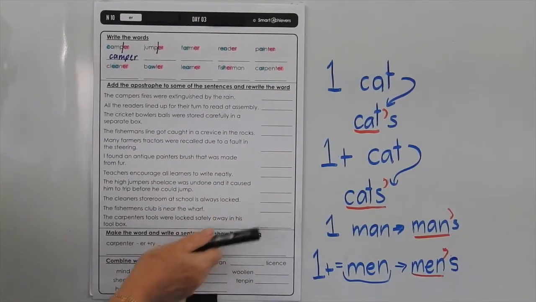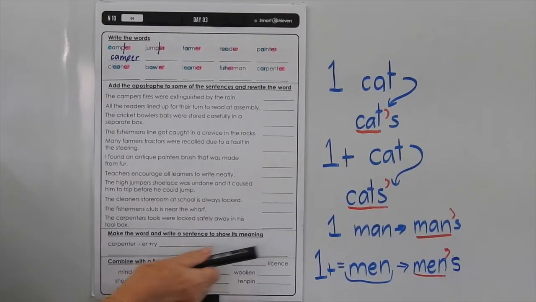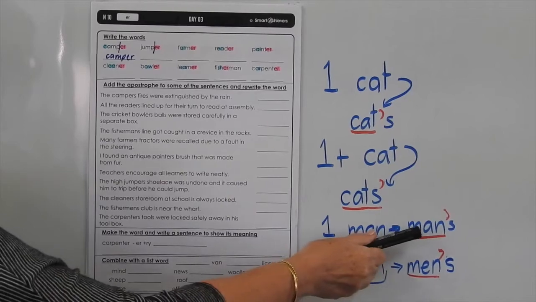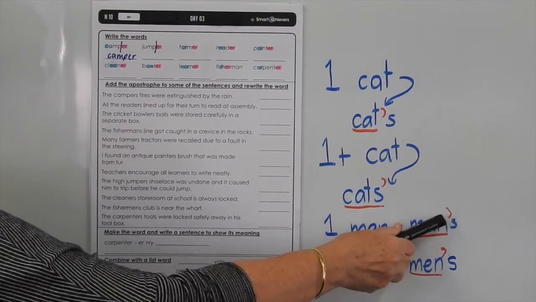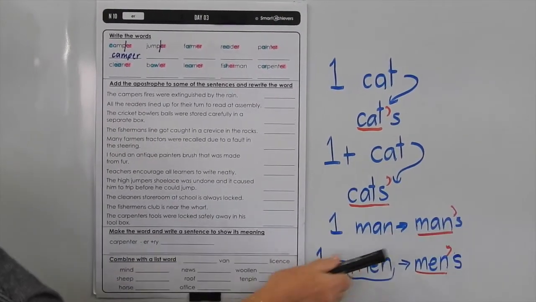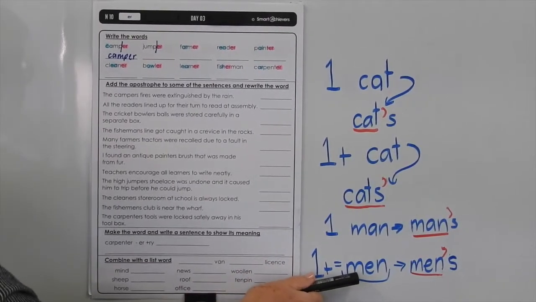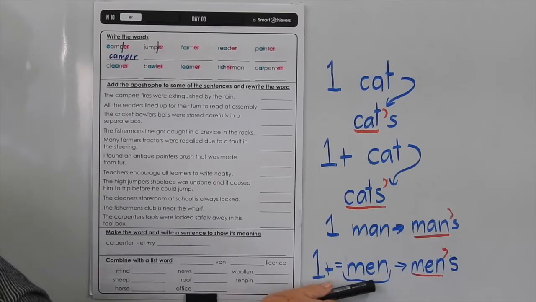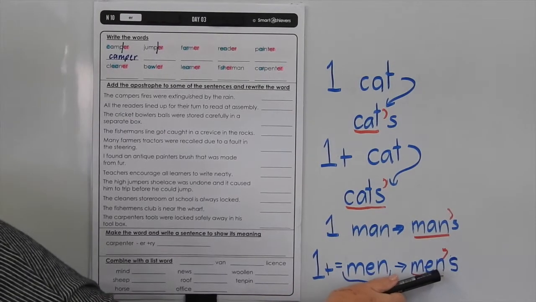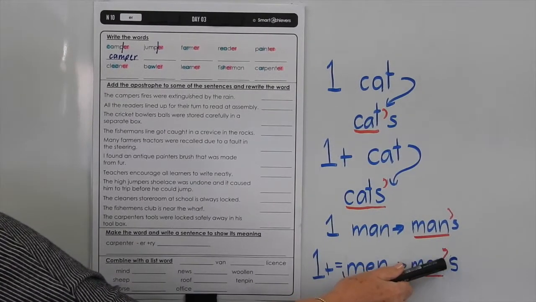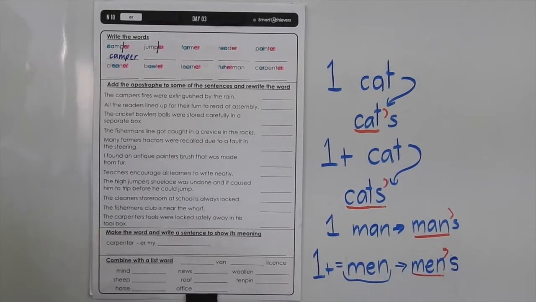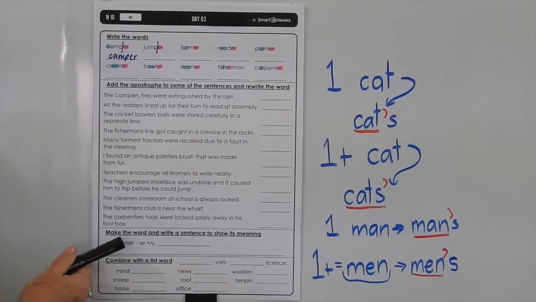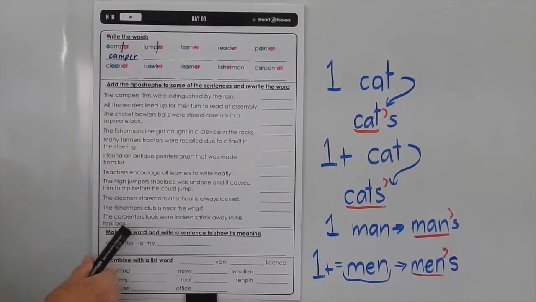But sometimes we have irregular plural nouns, where we go man, we have one man, and the base word would be man. So the apostrophe would go after the N, and then we add the S. But if we have men, men is the irregular plural form of man, so the base word would be men, as you can see here, and the apostrophe always goes at the end of the base word, so it would go before the S as well. So just be careful as you're going through those, and you might need to discuss them within your group.